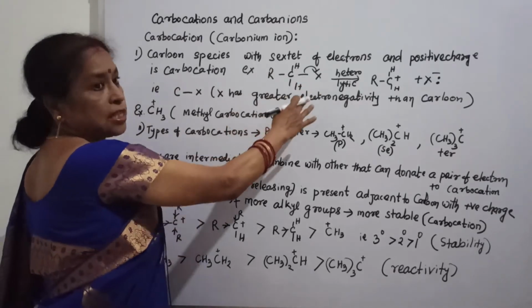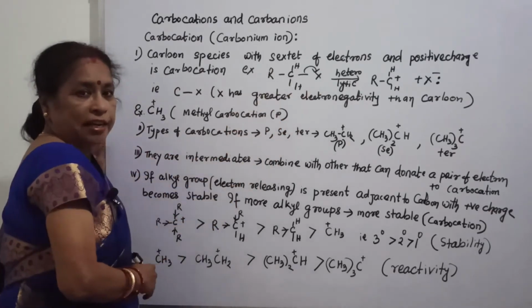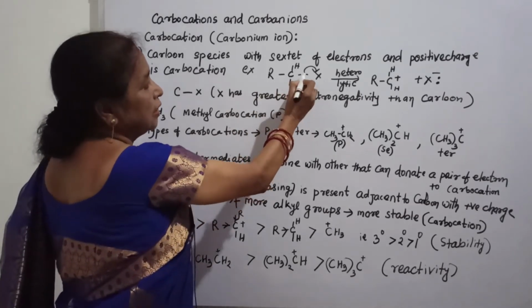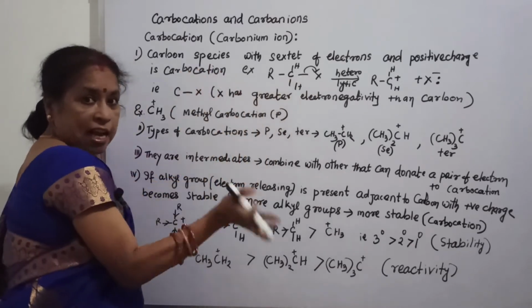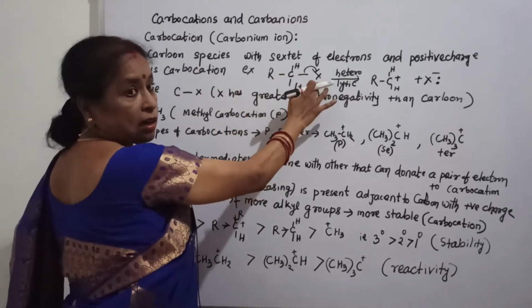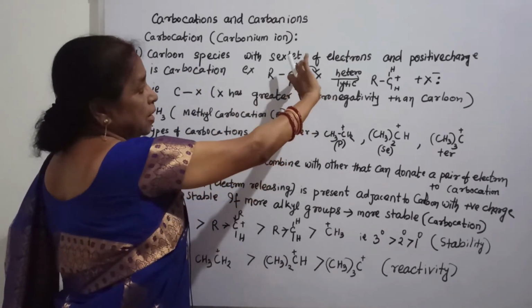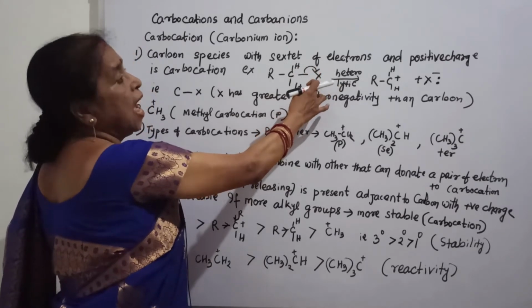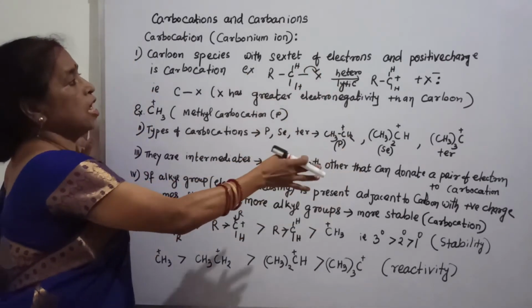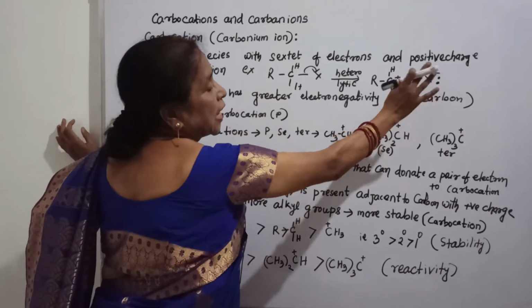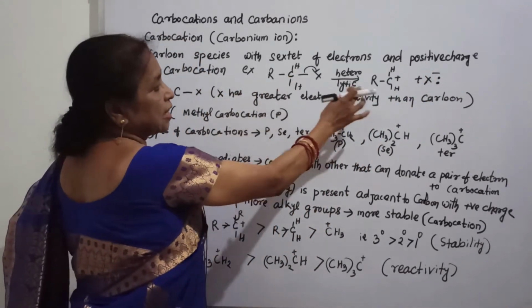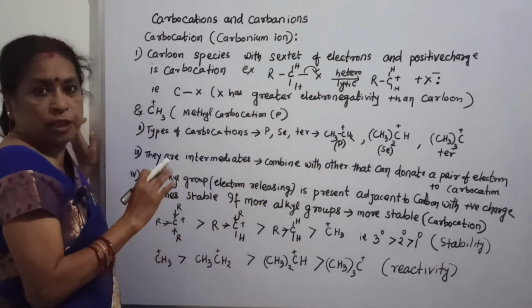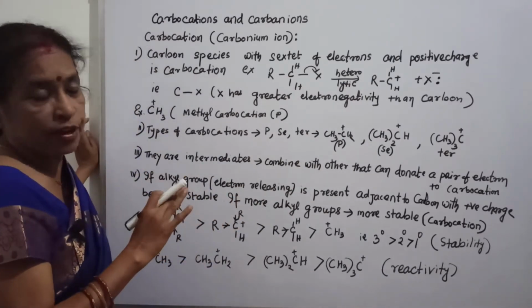Example: suppose this is an organic compound, a halide, and there is a pair of electrons between carbon and halogen. Here the pair of electrons moves towards X and hydrolytic fission occurs. X occupies the negative charge with a pair of electrons, and on this side the carbon occupies the positive charge with a sextet of electrons.